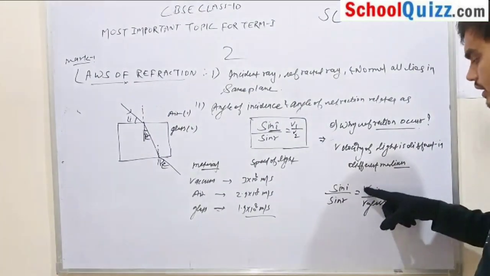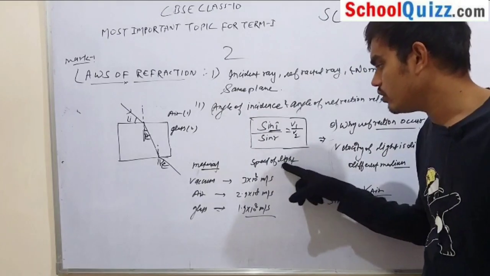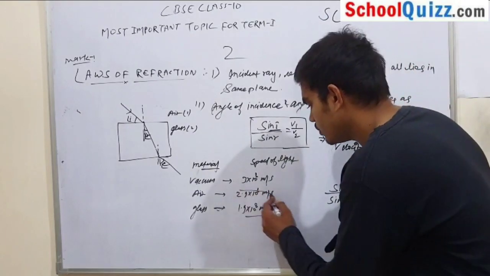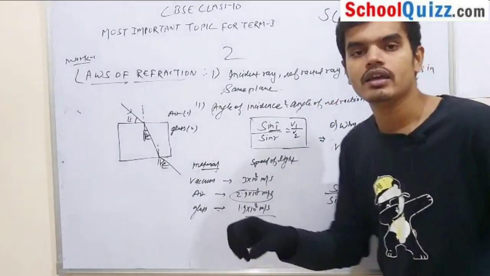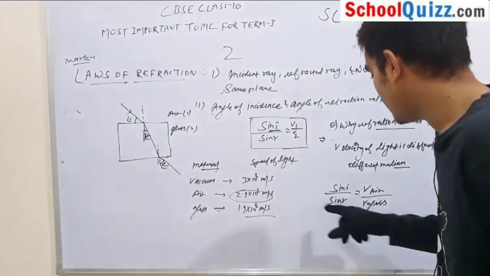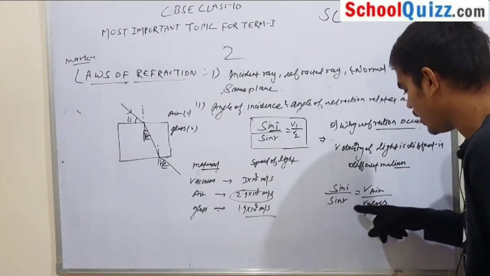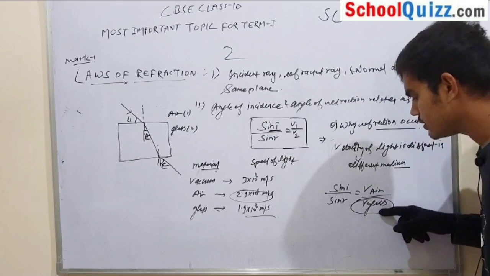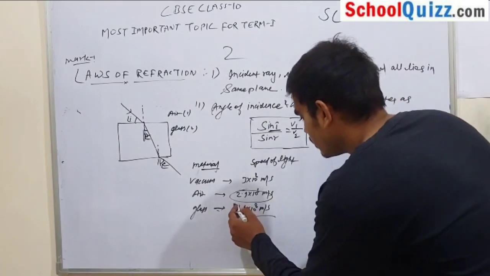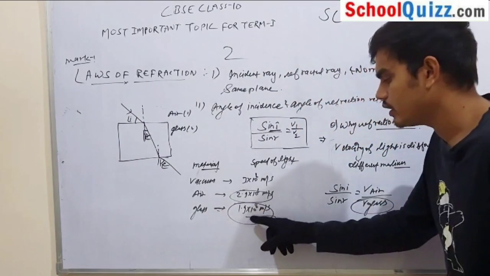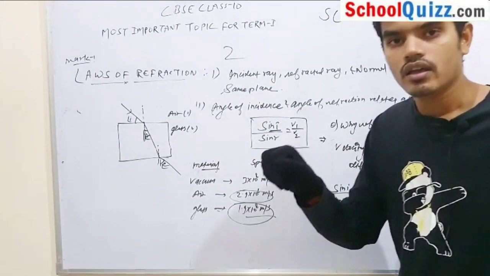Velocity of light in air, and we know that velocity of light in air is 2.9 into 10 to the power 8, which is a fixed value. Okay, similarly, what is velocity of light in glass? We know this is 1.9 into 10 to the power 8, and again this is a fixed quantity.